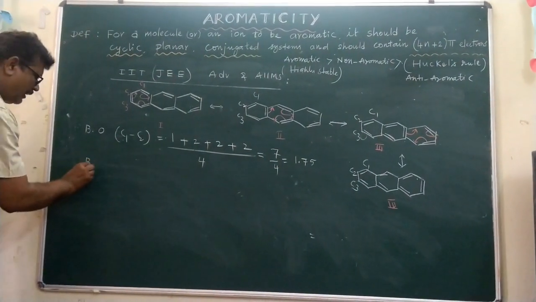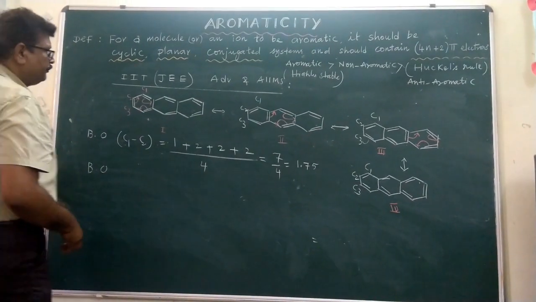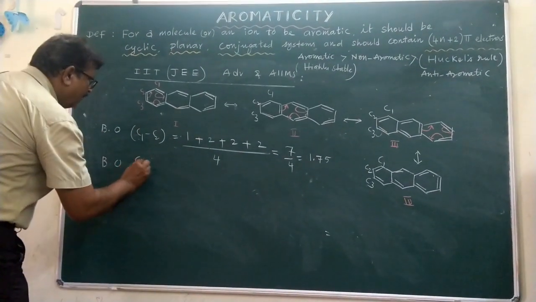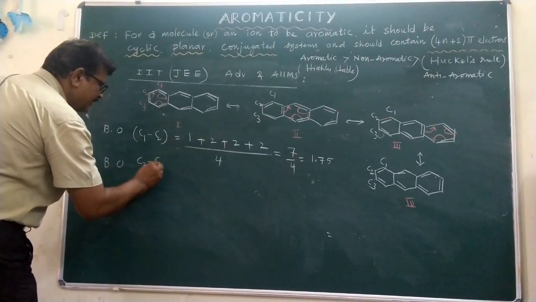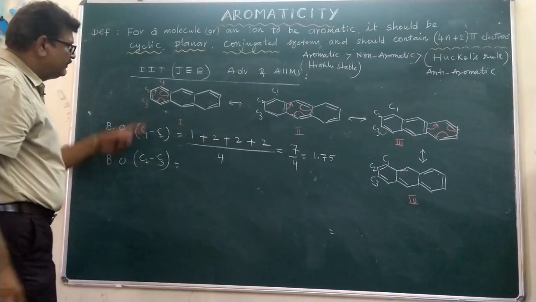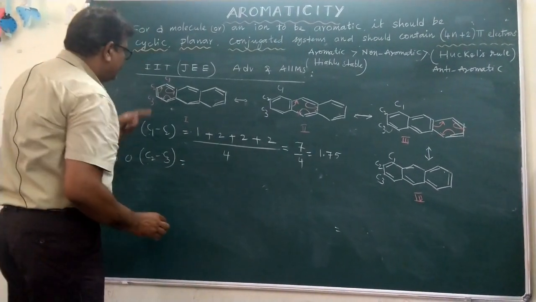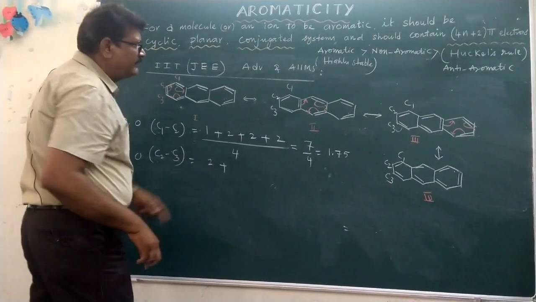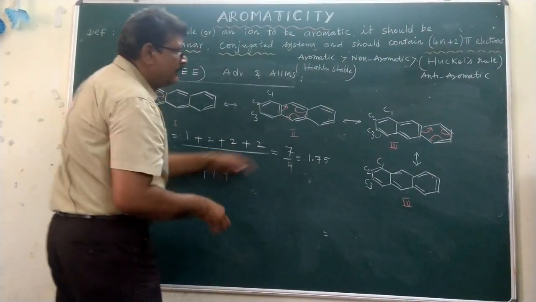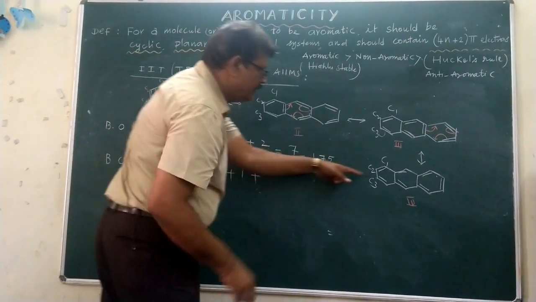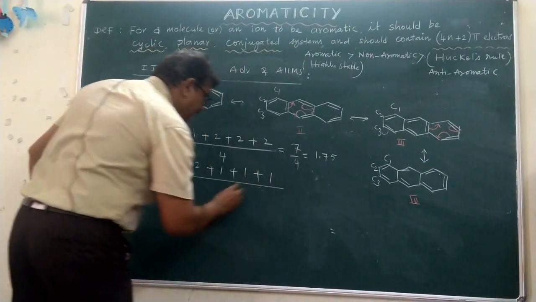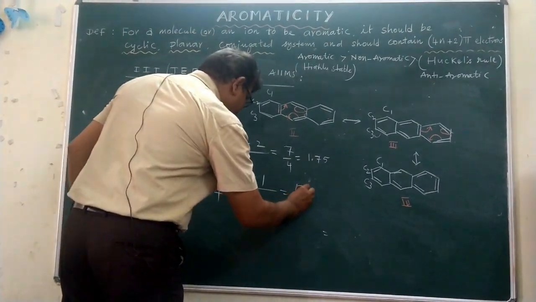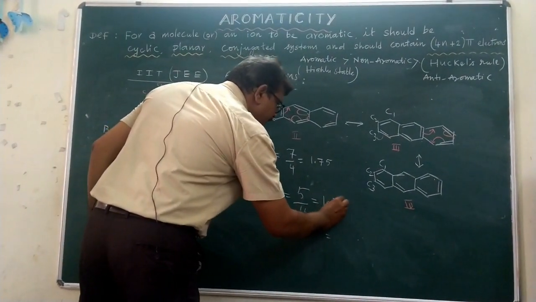And in the same way the bond order between C2 and C3 is also explained. The bond order between C2 and C3 is equal to, in structure 1, there is a double bond, plus here a single bond, here a single bond, and here also a single bond, divided by 4 resonance structures. Here it is 5 divided by 4, equal to 1.25.